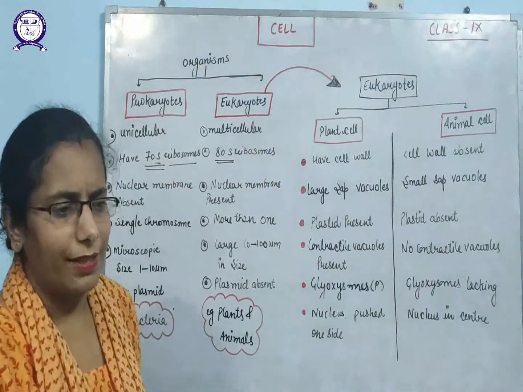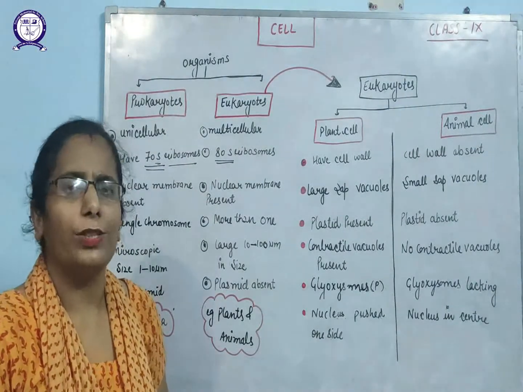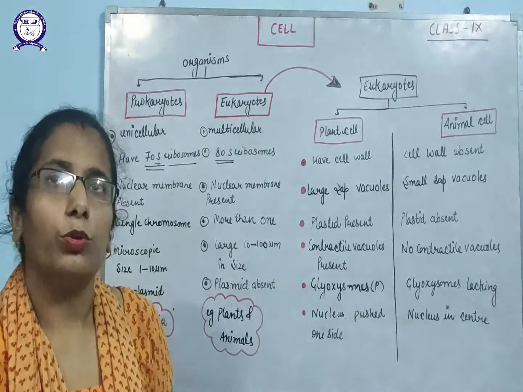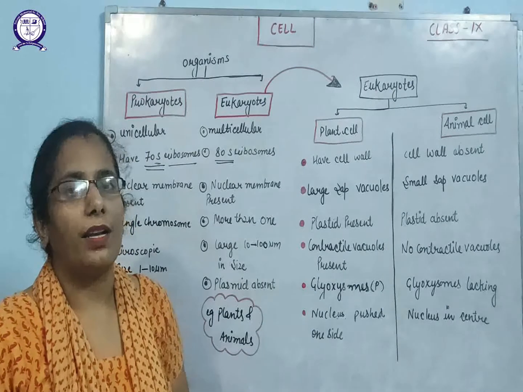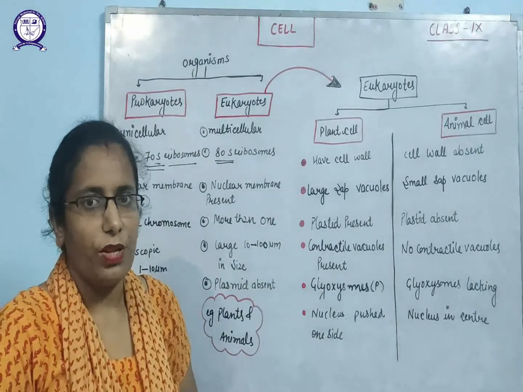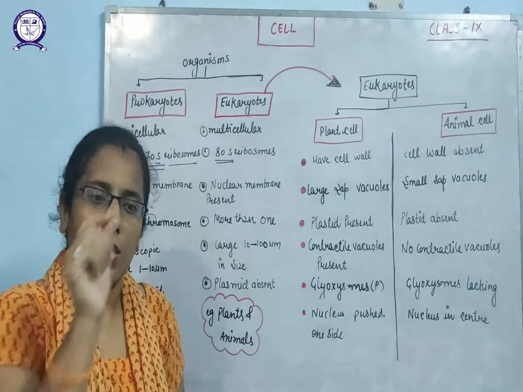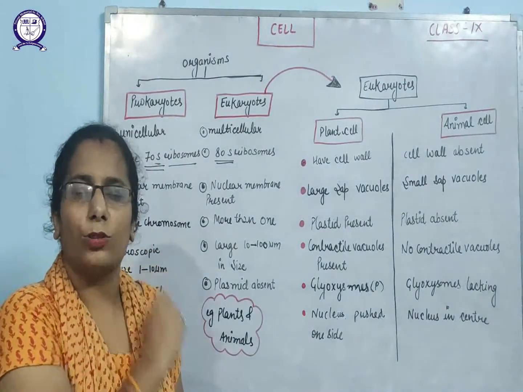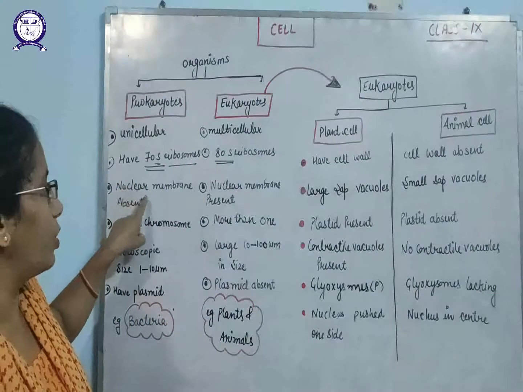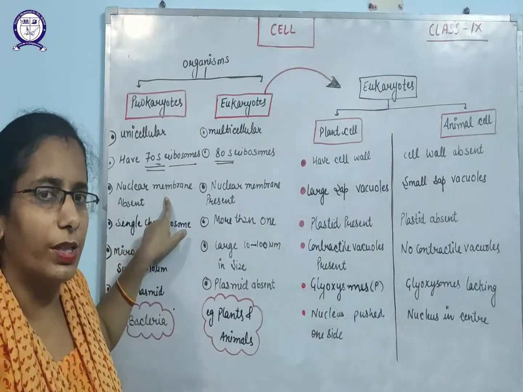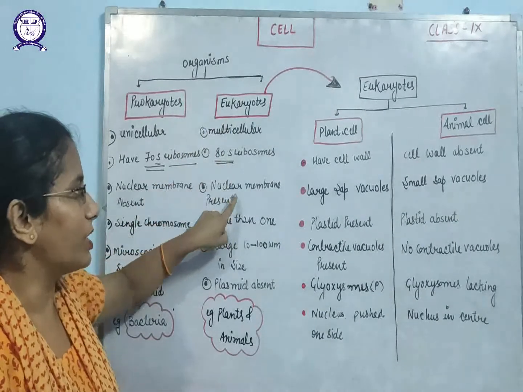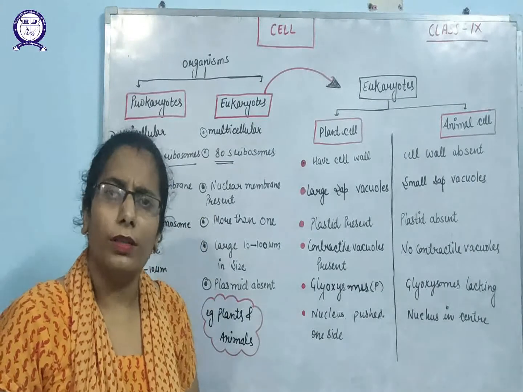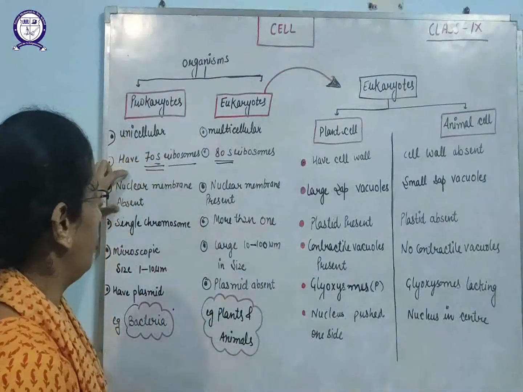If we see the next characteristic, prokaryotes do not have the nuclear membrane over the genetic material. You already know that DNA and RNA are the genetic material of the organisms. But whether that DNA or RNA is covered by a membrane or not is also a basis of separation. Prokaryotes do not have a nuclear membrane over the genetic material, while eukaryotes do.